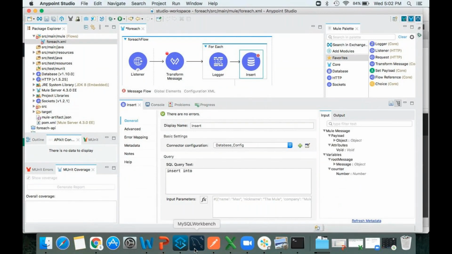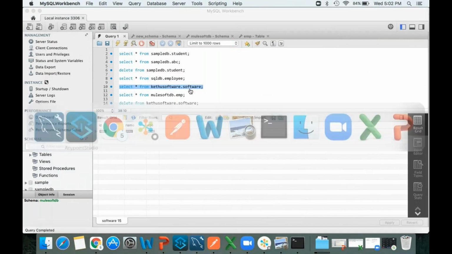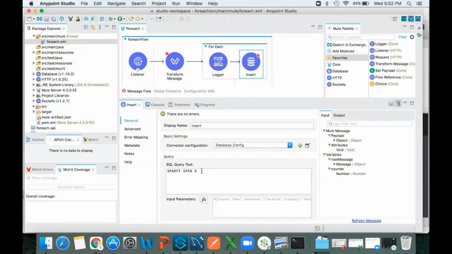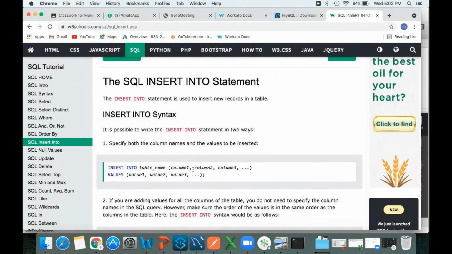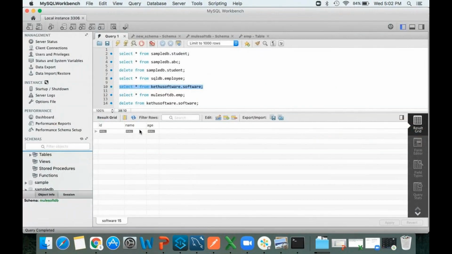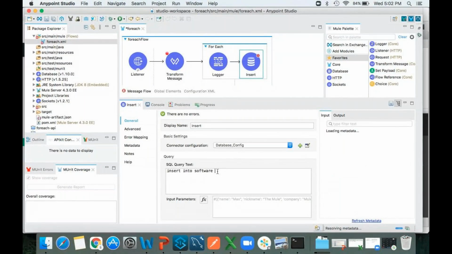EMP. No, I created a different one. In this database, I didn't create it, I already created the old one. Software. My database is software. Insert into software. Then columns. What all columns will be there in my database? ID, name, age. We have to provide them in brackets. Open this bracket. ID, comma, name, comma, age.